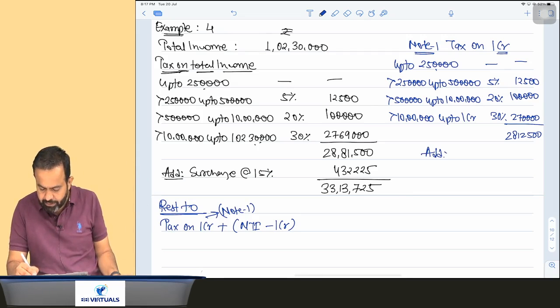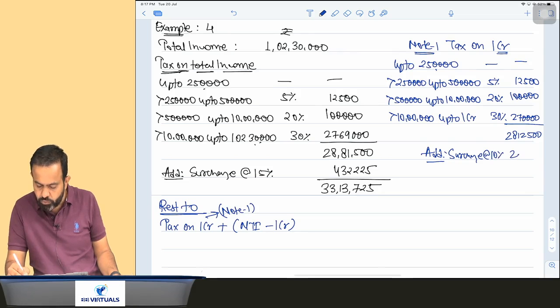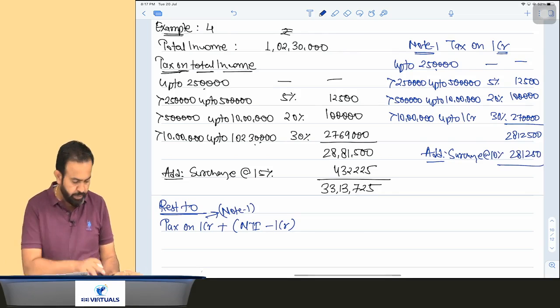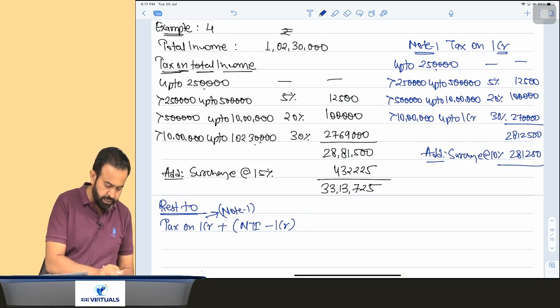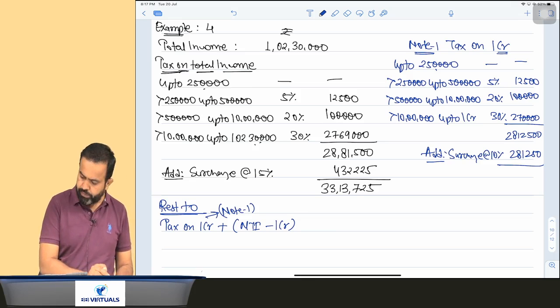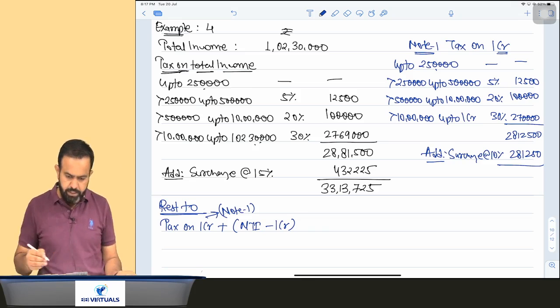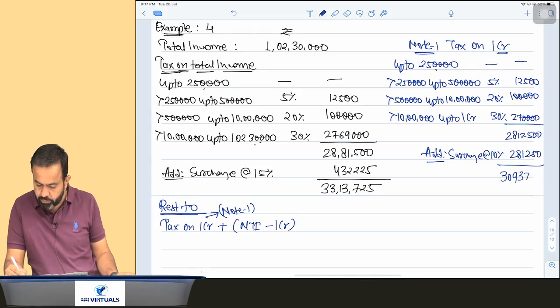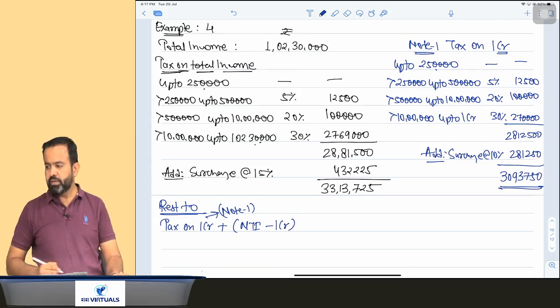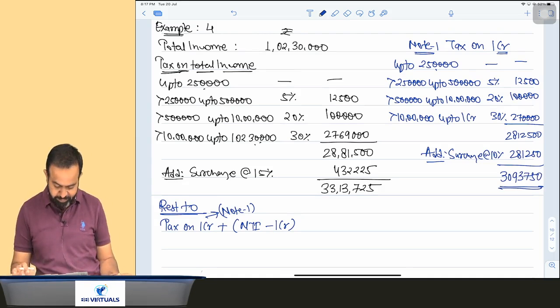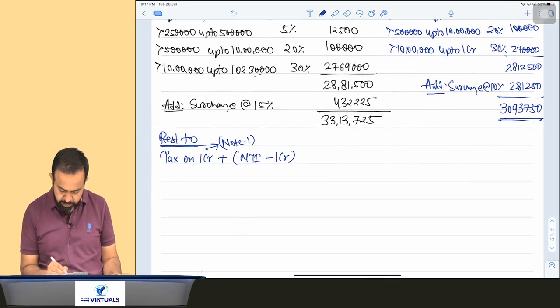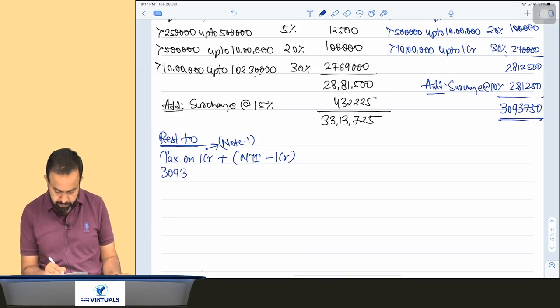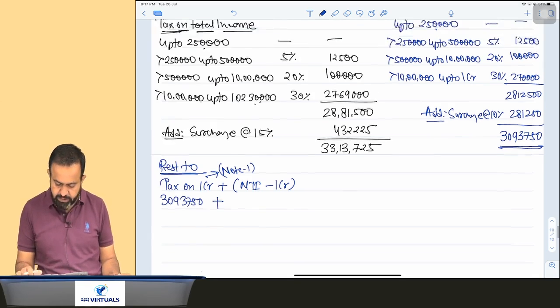So add surcharge at 10%: 28,12,500 plus 10% comes to 30 lakh 93,750. So tax on 1 crore is 30 lakh 93,750.